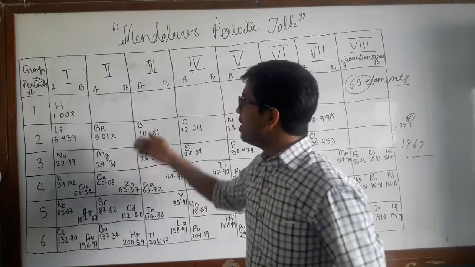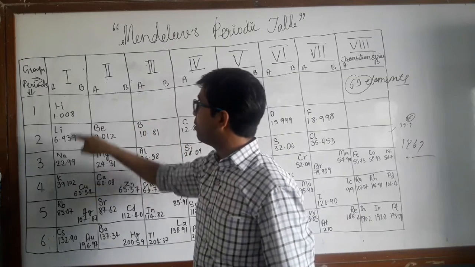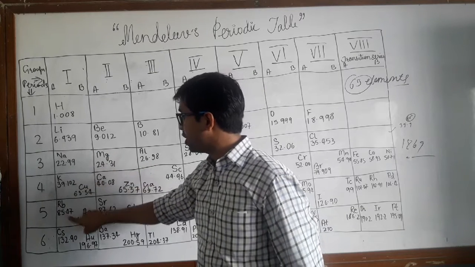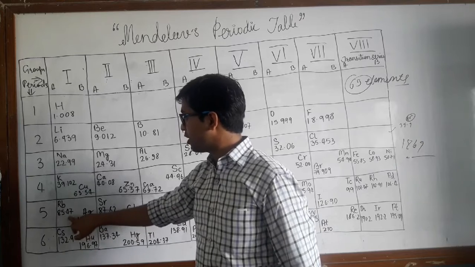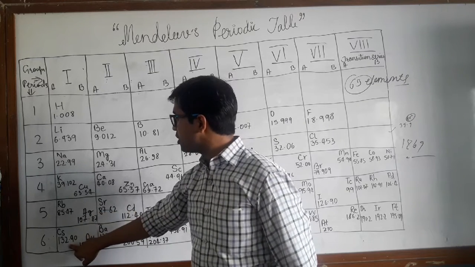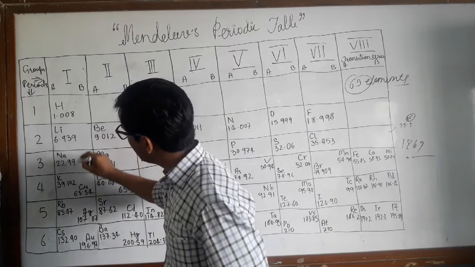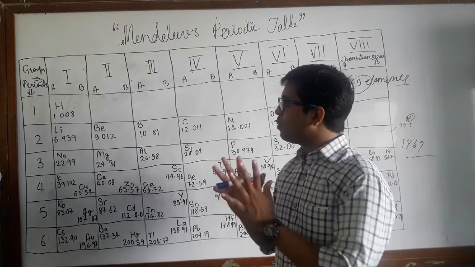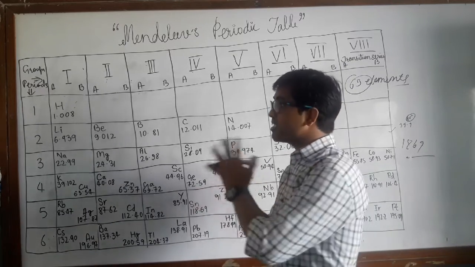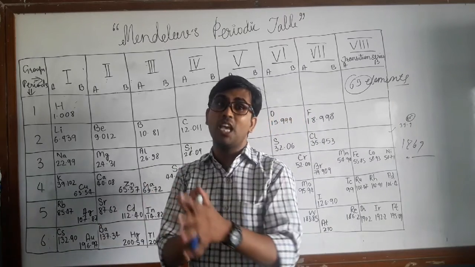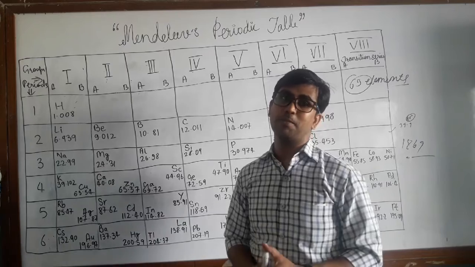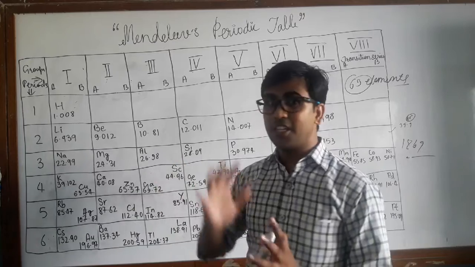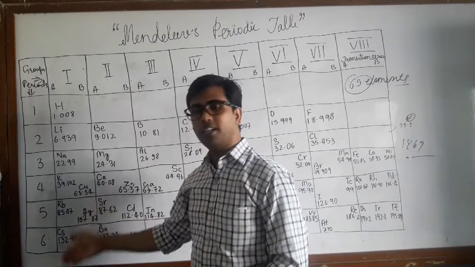You can see that the modern periodic table still has hydrogen, and beneath hydrogen is lithium. Beneath lithium you can see sodium, potassium and cesium, not rubidium or silver, but you can see cesium. So these elements you can still see in group 1. This represents the system which Mendeleev had discovered and which was reused in the modern periodic table. According to the new model, because of new theories, but the new theory still reused this idea of Mendeleev.